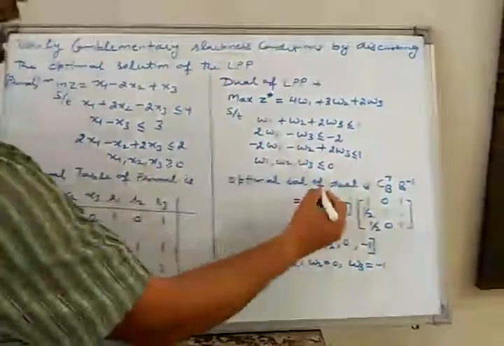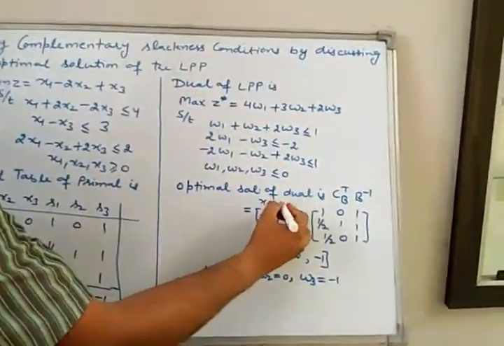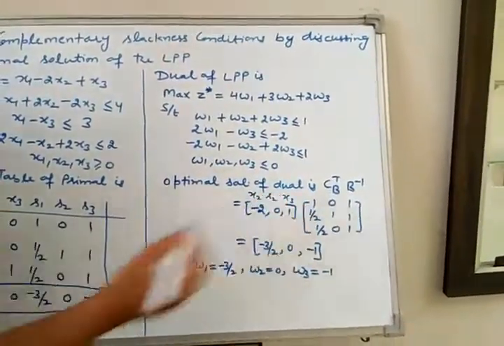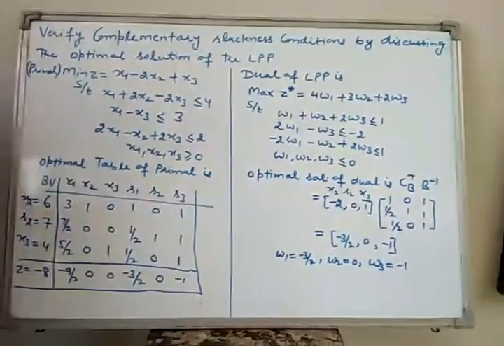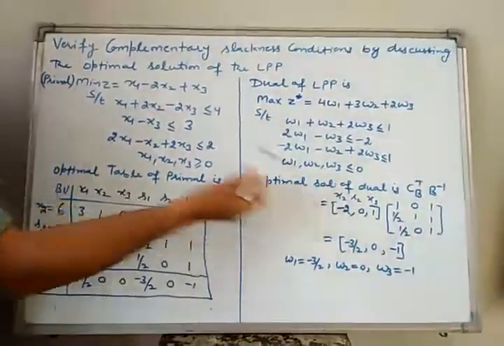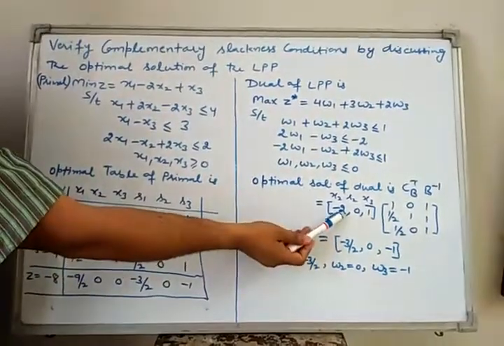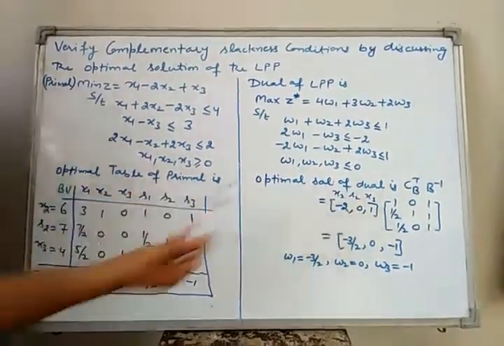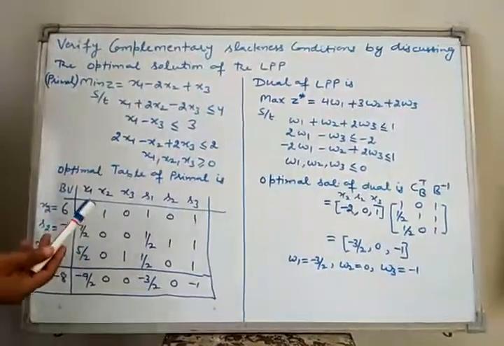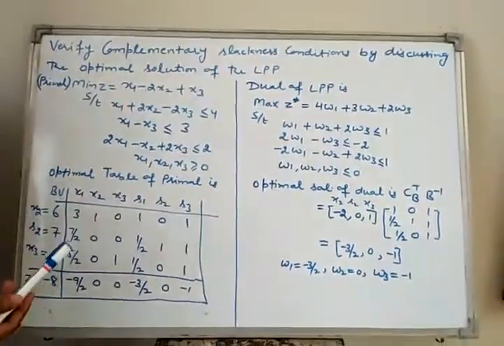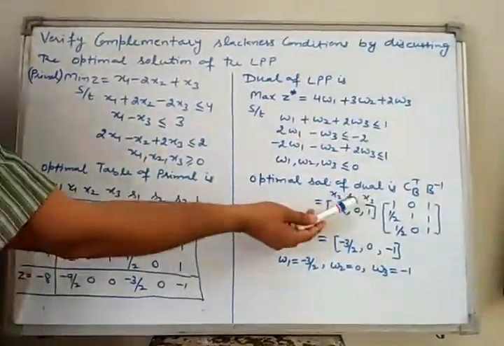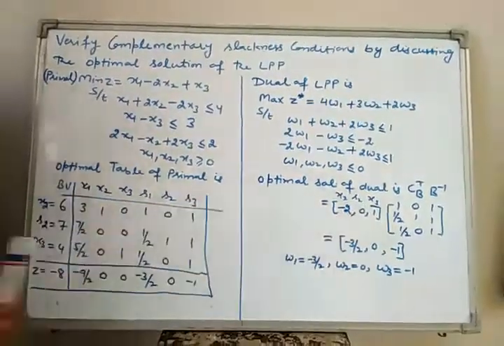Now find the cost coefficient of x2. What is cost coefficient of x2? That is minus 2. Therefore here we write minus 2. What is cost coefficient of s2? As s2 is a slack variable, cost coefficient of s2 is always 0. Therefore we take cost coefficient of s2 as 0.